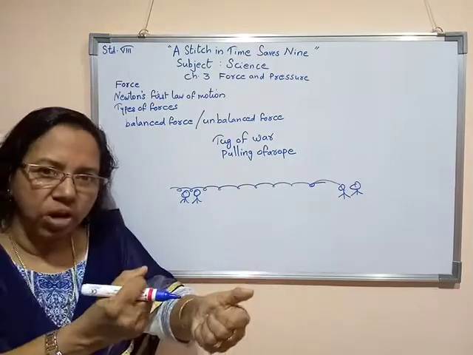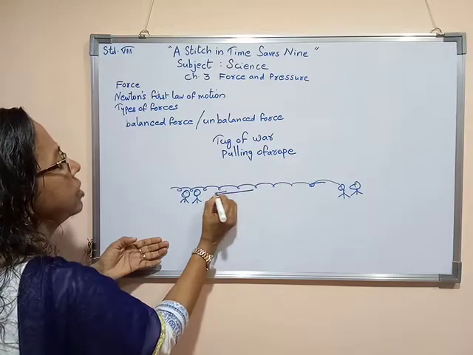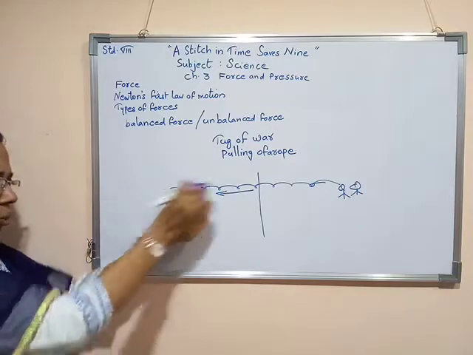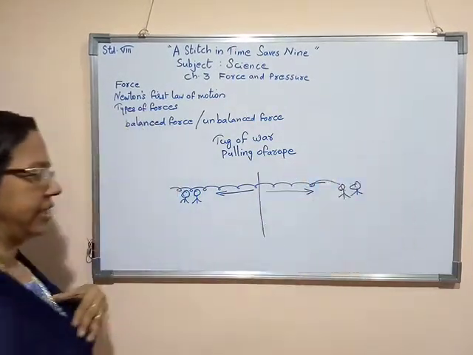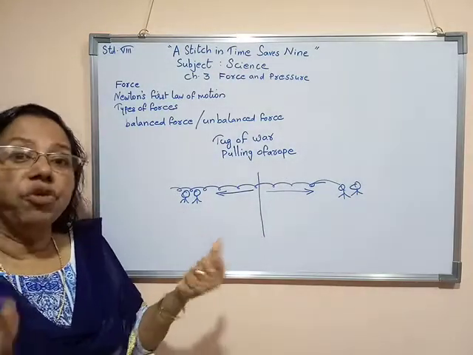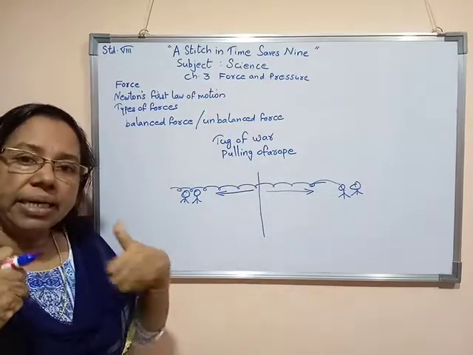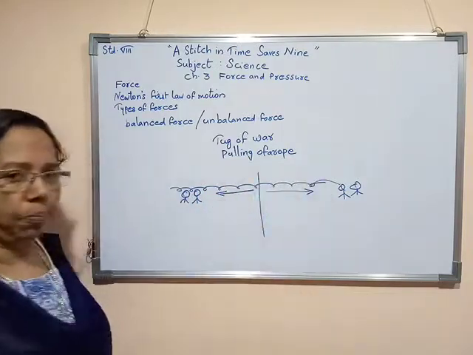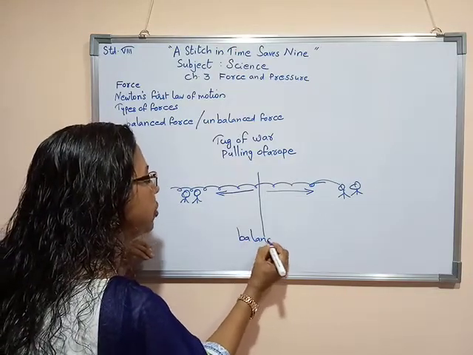Both of them will pull the object in opposite directions. There will be one central line. These people will pull the rope towards this direction, and these people will pull the rope towards that direction. If both sides have equal force, that means these people and these people are exerting equal force, then we can say that there will be no movement of the rope. Then we can say that there will be balanced force.